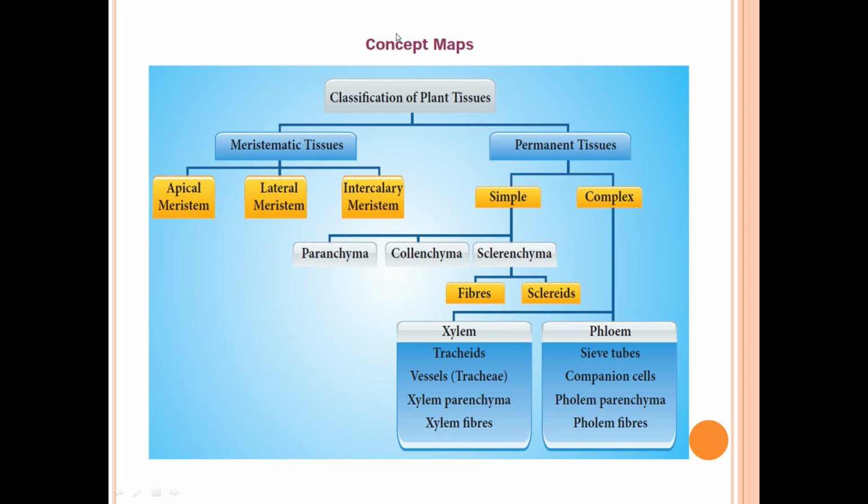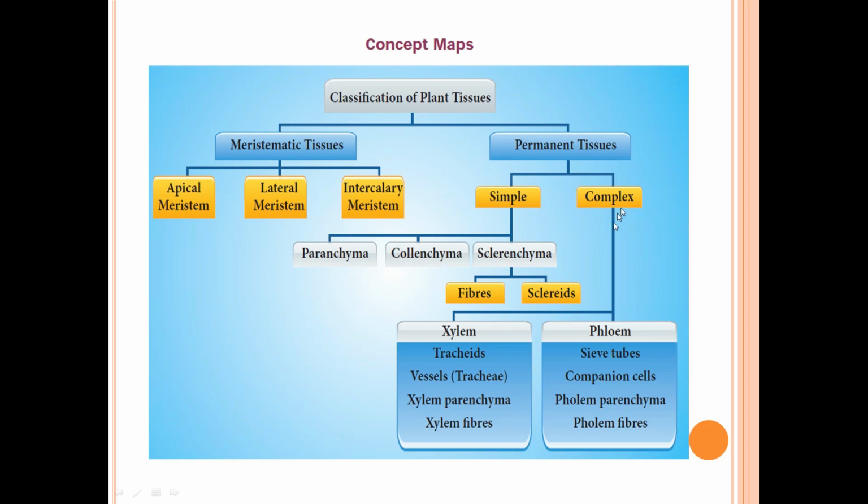Now let us recall the portion with the concept map. So we are learning about the plant tissue in this unit, and the plant tissue is broadly classified into meristematic tissue and permanent tissue. Meristematic tissue in turn, according to the position of the tissue in the plant body, is classified into apical meristem, lateral meristem and intercalary meristem. And the permanent tissue, based on the structure, is classified into simple and complex. The simple tissues are parenchyma, collenchyma and sclerenchyma. And sclerenchyma consists of two components, fibers and sclereids. They are dead cells, whereas these two cells are living cells.